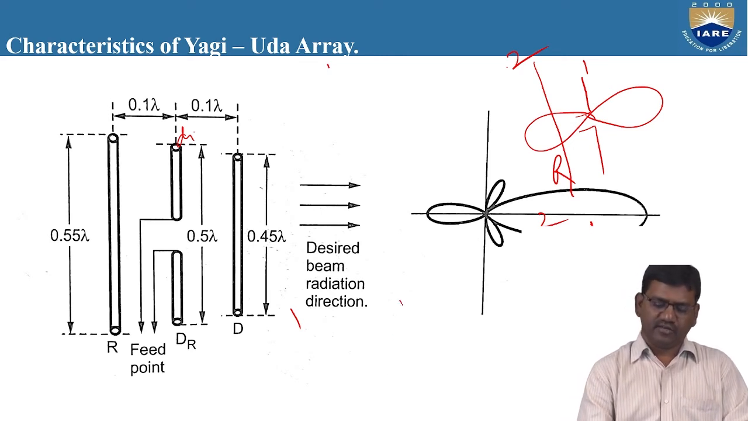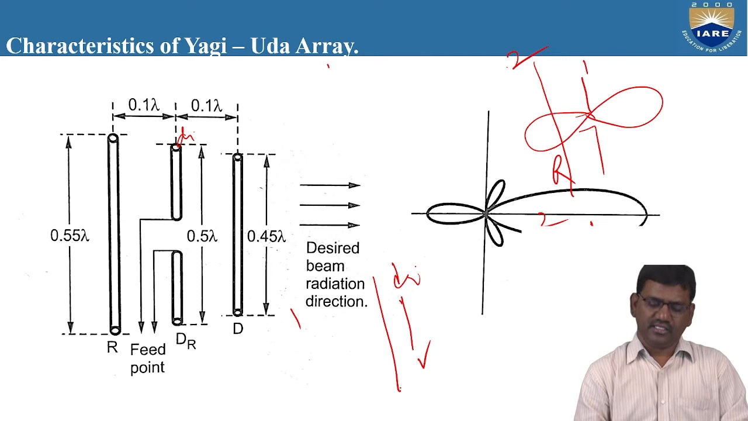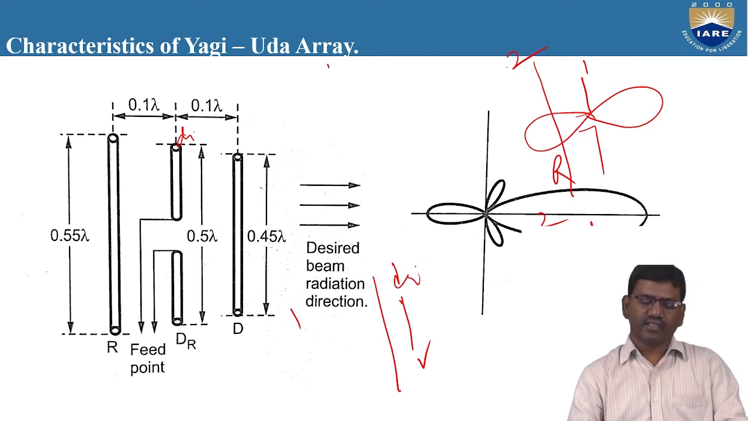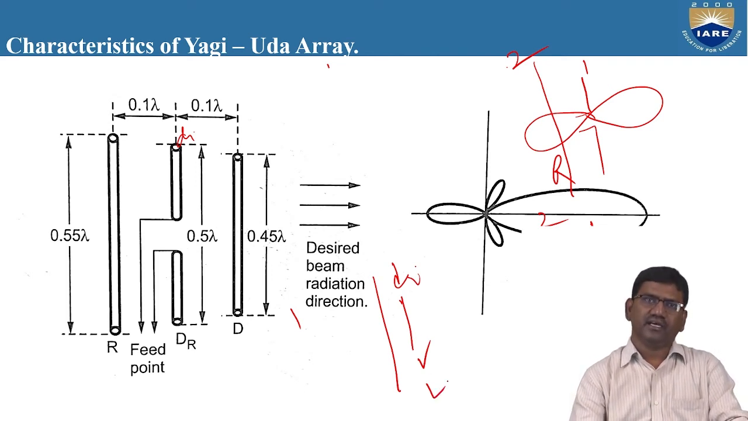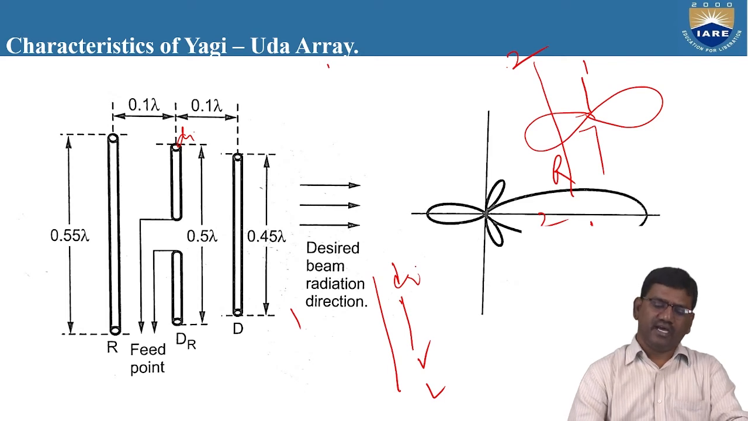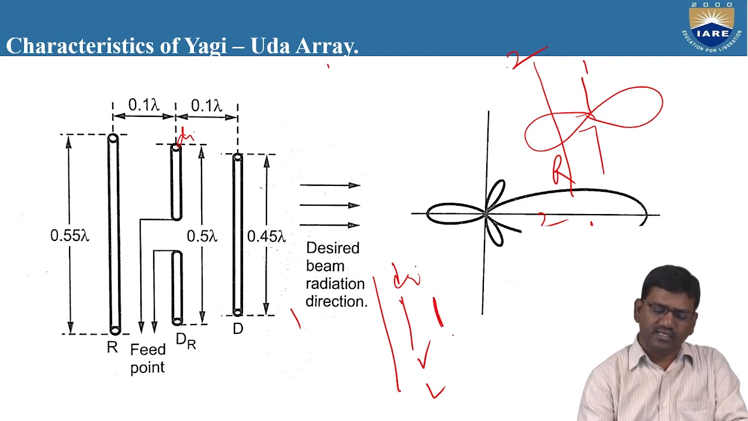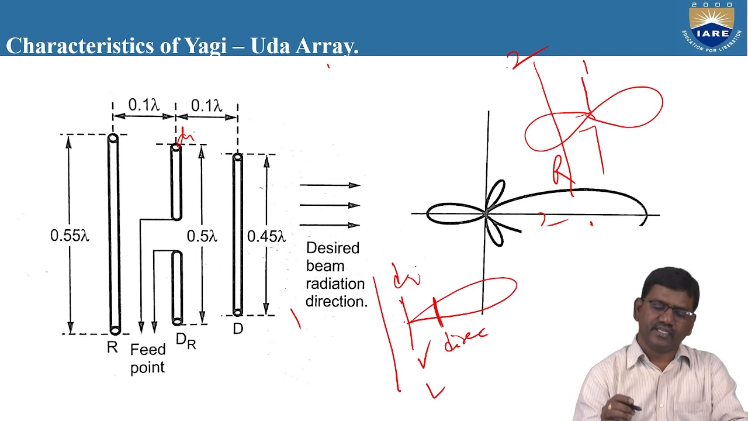That means if this is the driven element 1 and you place a reflector here, as the length of the reflector is more than the length of the driven element, it lags the induced voltage. And you can see here, as the length of the director is less than the length of the driven element, it leads the induced voltage.